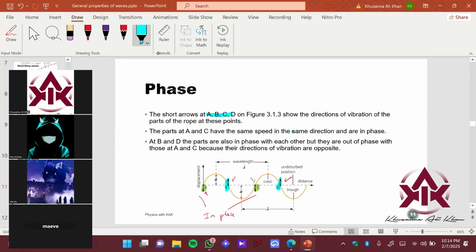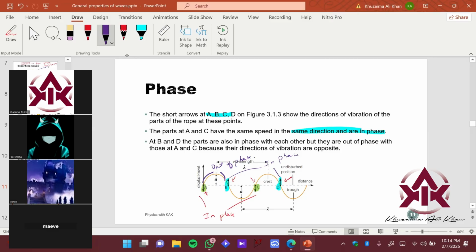That's the important part which you want to learn. Similarly, B and D are moving in a synchronized way, so they are also in phase with each other. However, if you compare A and D, they are moving opposite to each other, so they are called out of phase. That's what you want to know about phase.